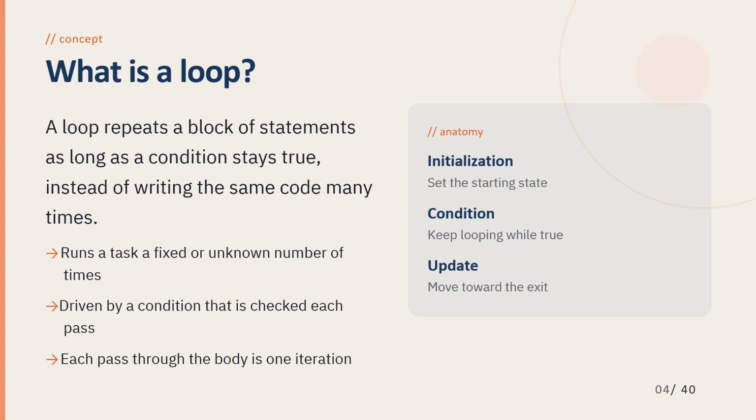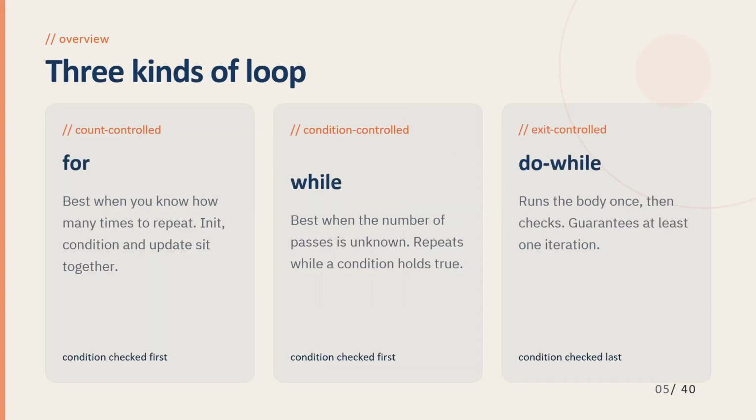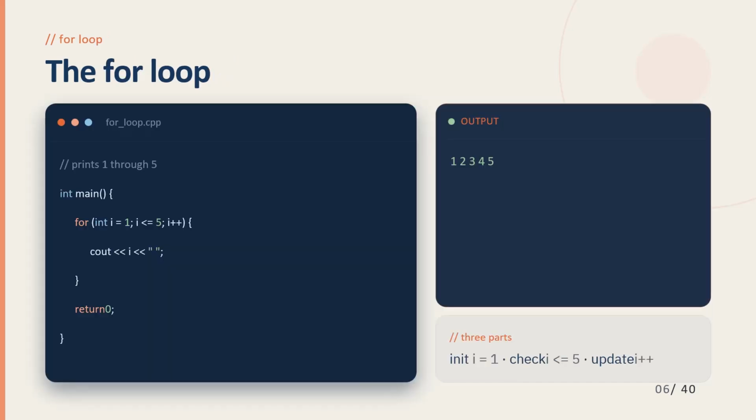So, what is a loop? A loop repeatedly executes a block of code until a specified condition becomes false. Every loop has four parts: initialization, condition, loop body, and the update statement. Coming to the types of loops, for loop, while loop, and do while loop are the three types we have learned. Starting with the for loop, this example prints the numbers from 1 to 5. Notice how initialization, condition checking, and updating are combined into a single statement here.